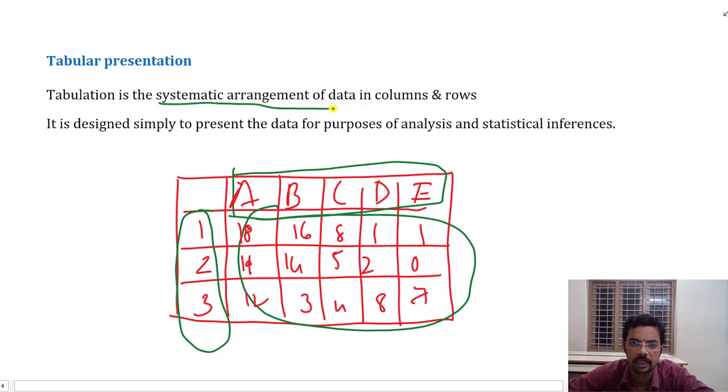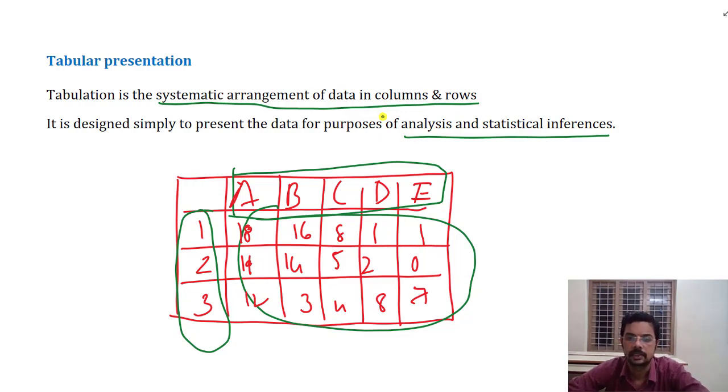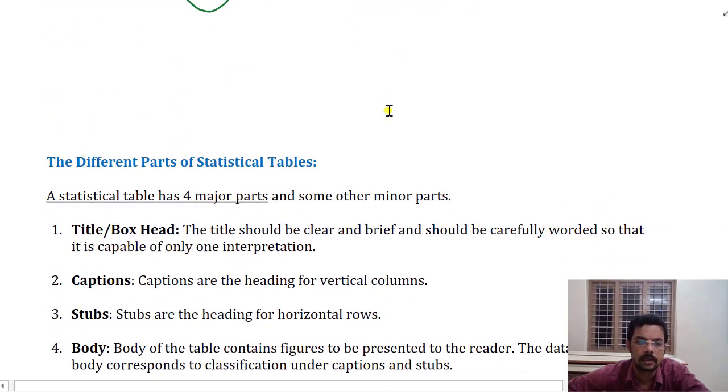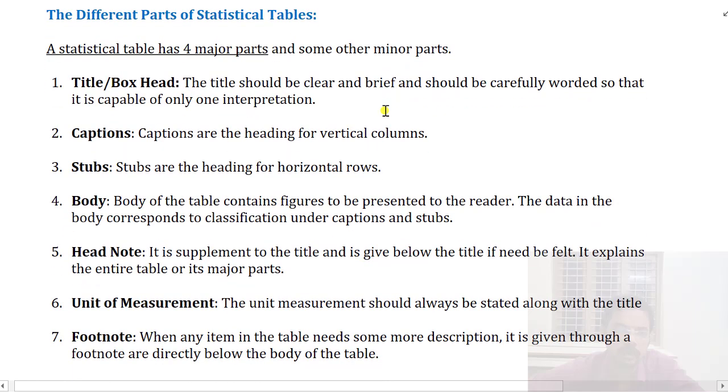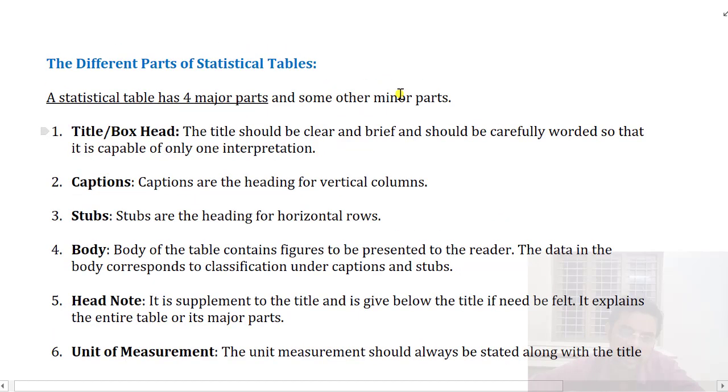It is a systematic arrangement of data in rows and columns. It is designed to simply present data for the purpose of analysis and statistical inferences. Next is the different parts of a statistical table. We have discussed the statistical table just above, and there we mentioned that we have many more parts in a statistical table. So we shall go into it further.